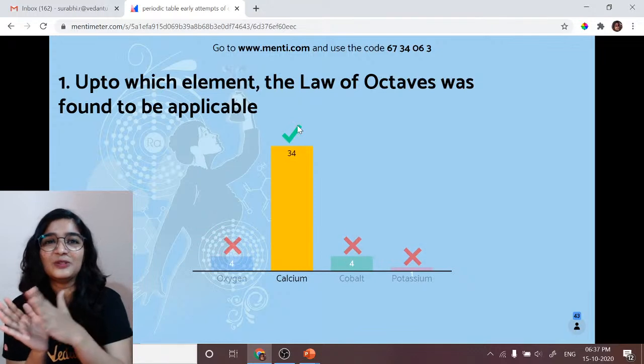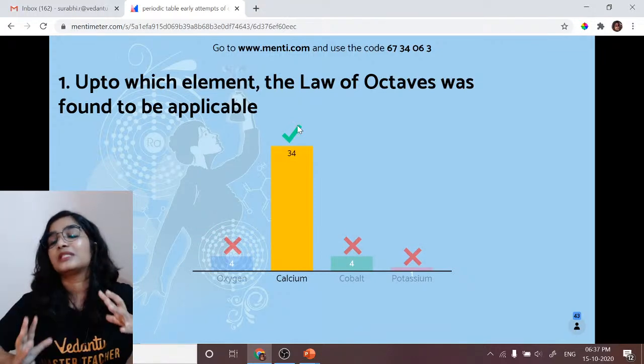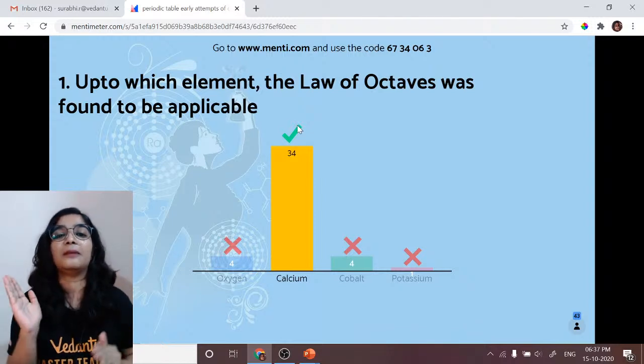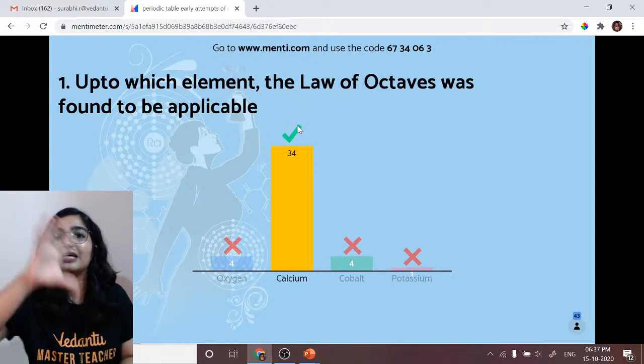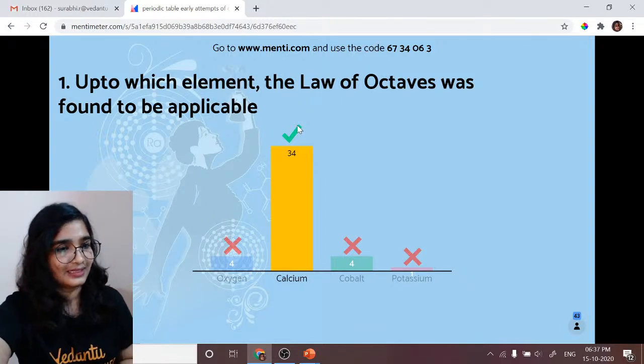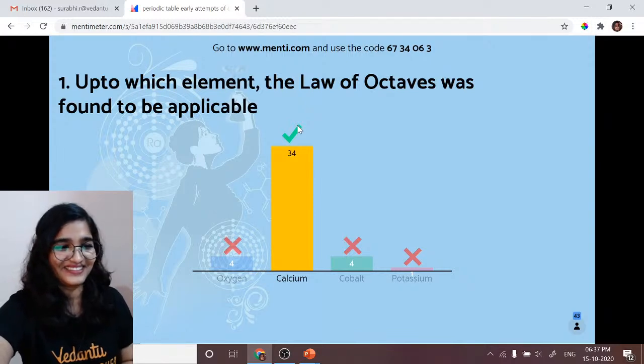Oh, very good. It is calcium. So Newlands' law of octaves was applicable only up to calcium, only for the lighter elements with less atomic mass. Right answer. Very good.